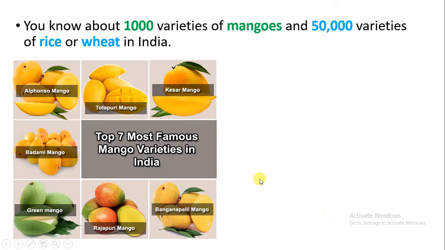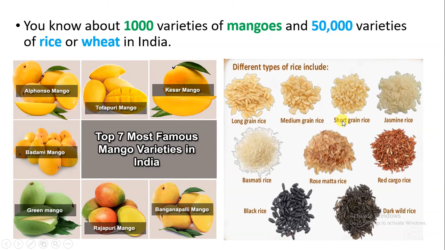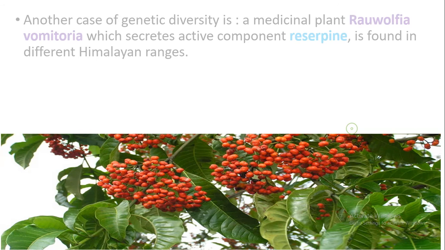the changing environment. For example, if we take the example of mangoes, thousands of varieties of mangoes are seen. They are all different from each other. Why? Because of the difference of the alleles, because of the difference of the genes. Same when we talk about rice or wheat, there are 50,000 varieties of rice or wheat present. Why are they different from each other? Just because of the difference of the genes, the difference of the alleles.